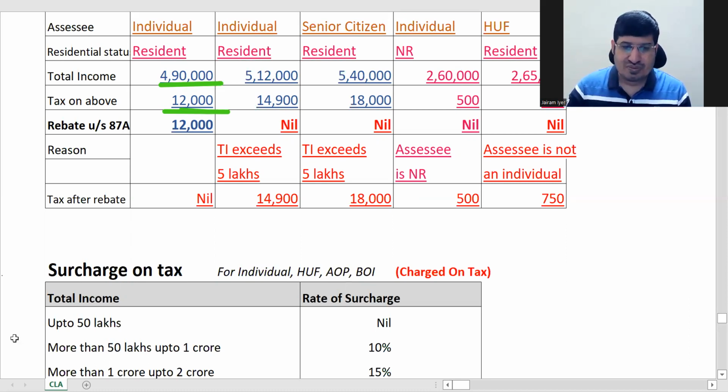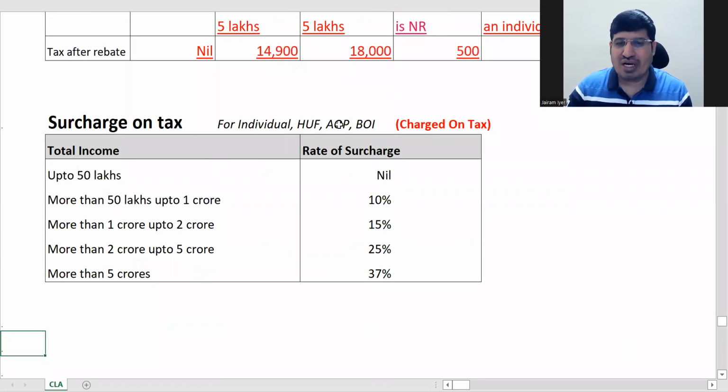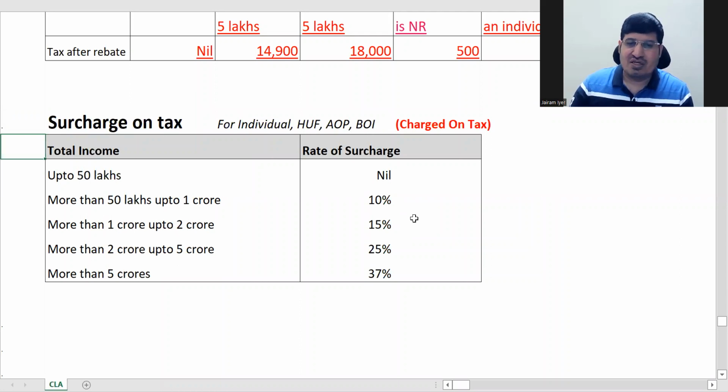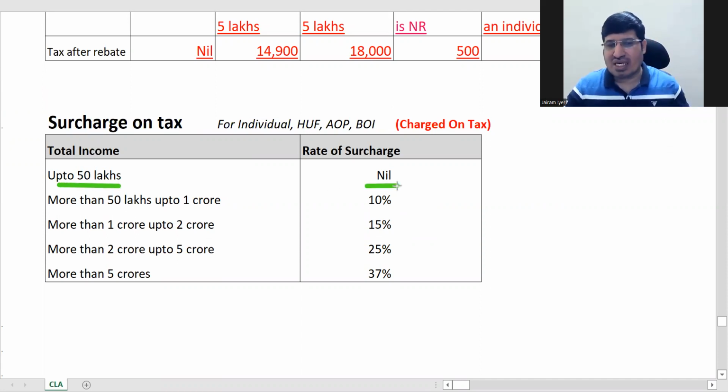Here, individual, HUF, AOP, BOI and AJP, it is the same. Then here, if you see, up to 50 lakhs, 0. So there's no surcharge when your total income is up to 50 lakhs.